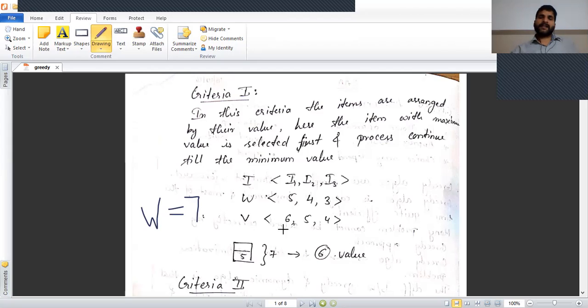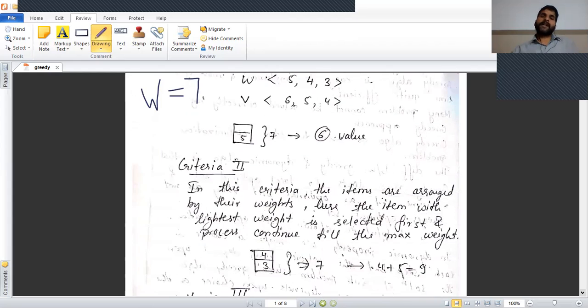So we first select item 1 and we achieve a value of 6 with weight 5 in the knapsack. Now the next item has value 5 but weight 4, therefore we cannot select this item. Next is item I3, with value 4 and weight 3, therefore we cannot select this either. So only one item is selected in this criteria and the total profit is 6.